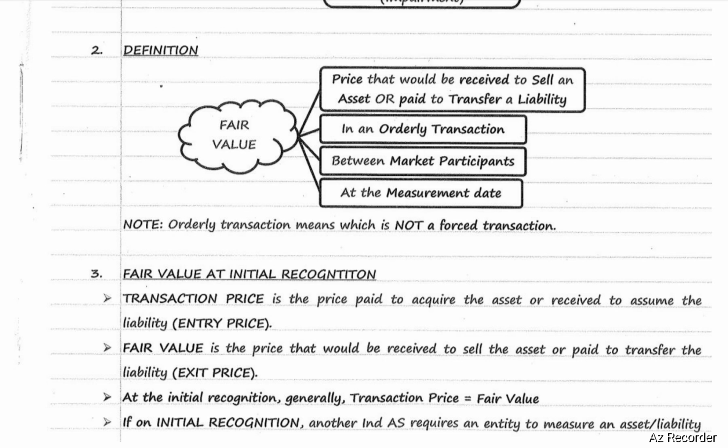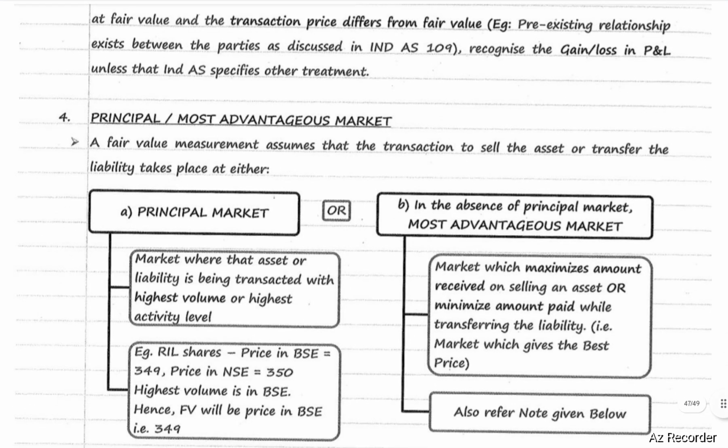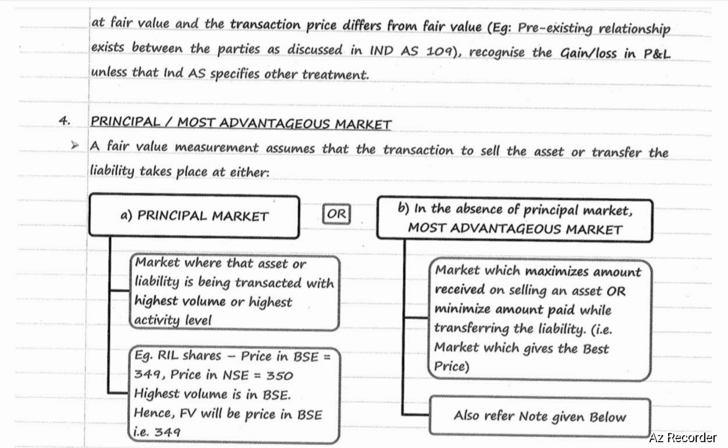If on initial recognition, another Ind AS requires an entity to measure an asset or liability at fair value, and the transaction price differs from fair value, for example where a pre-existing relationship exists between the parties as discussed in Ind AS 109, then recognize the gain or loss in P&L unless that Ind AS specifies other treatment. So if transaction price and fair value are not the same, then recognize the difference as gain or loss in P&L unless other treatment is specified by Ind AS.